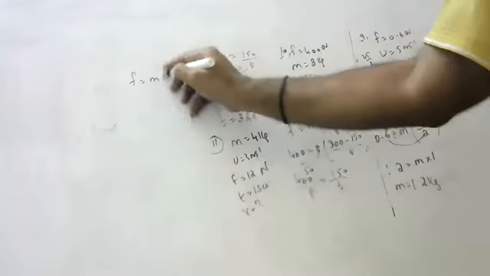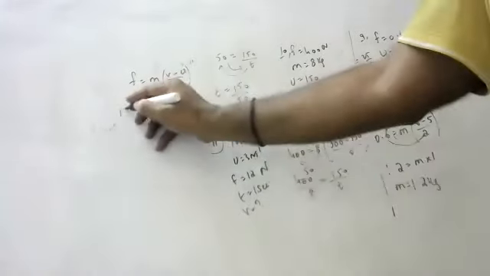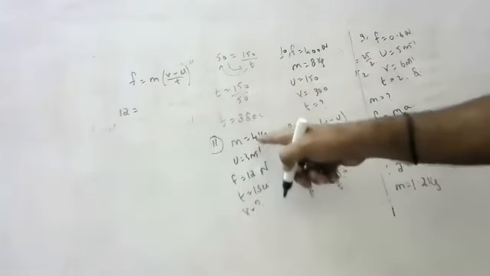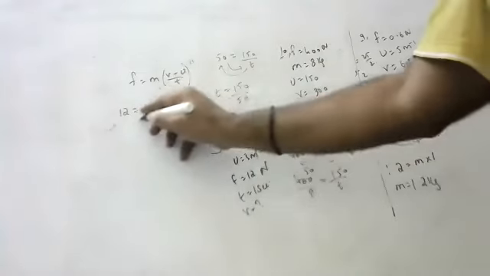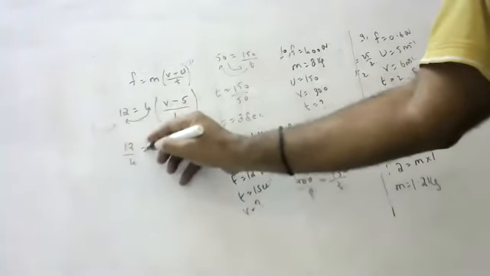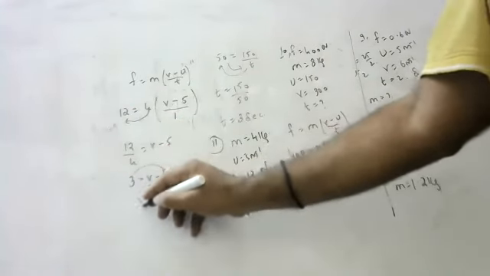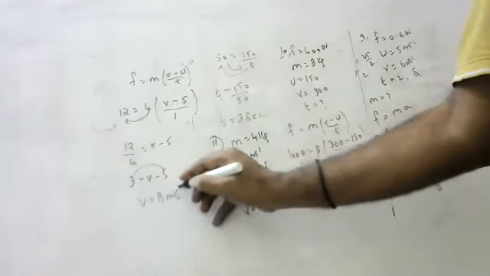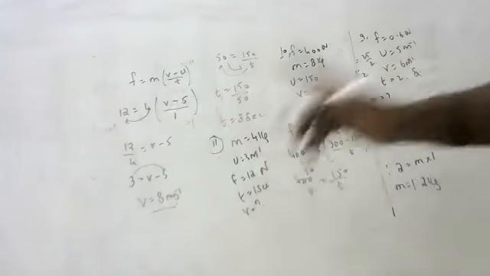Very easy, sir. Force is equal to m into v minus u by t. 12 is equal to 4 into (v minus 5) by 1. 12 by 4 is equal to v minus 5. 3 is equal to v minus 5. v is equal to 8 meters per second. 8 meters per second is the velocity after 1 second if a 12 Newton force acts.